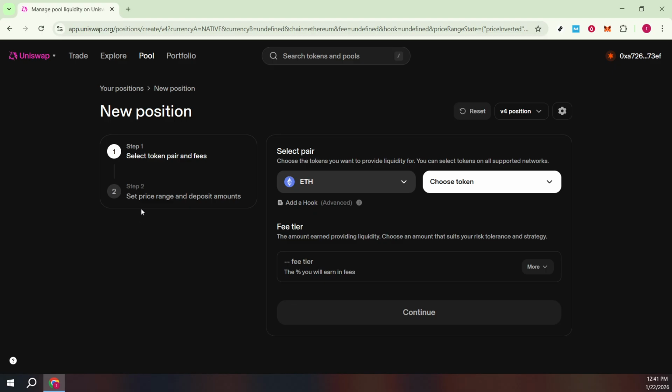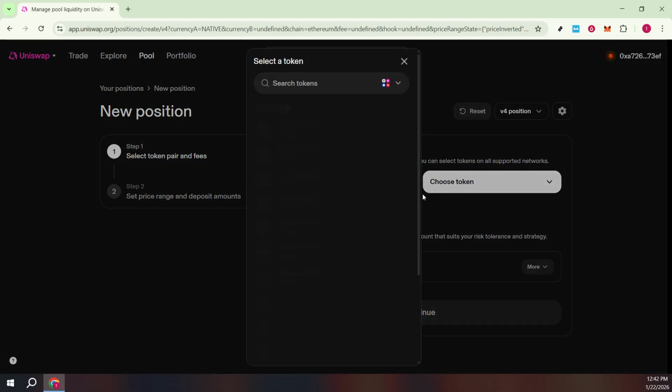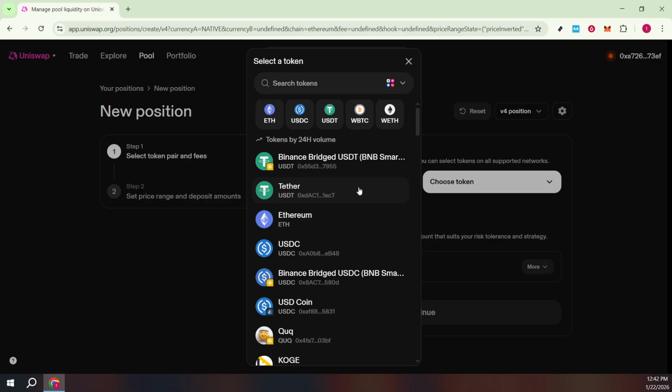fees. Next, select the pair you want to support. You'll pick 2 assets that you already hold in your wallet. Be careful when choosing tokens. Stick to well-known tokens or verified lists, and double-check symbols to avoid lookalikes. After picking the first token, choose the second token to complete the pair. Uniswap will display the network and the pair details so you can confirm you're in the right place.